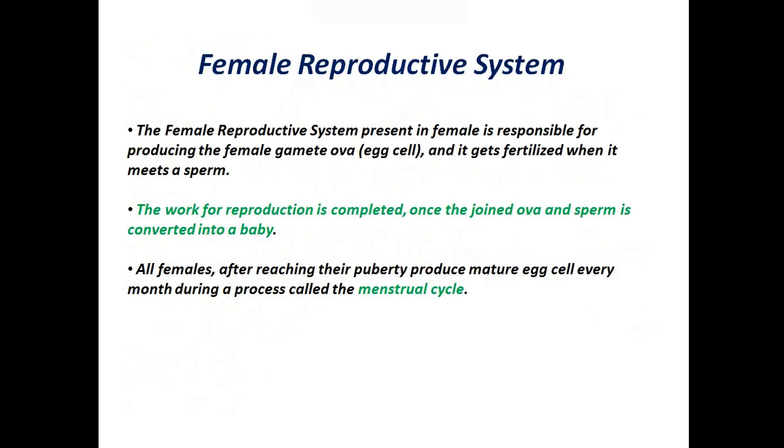Okay, now we will study the female reproductive system. The female reproductive system is responsible for producing the female gamete ova, or the egg cell, and it gets fertilized when it meets a sperm. The work for reproduction is completed once the joined ova and sperm is converted into a baby, or you can say offspring. Finally, all females after reaching puberty produce a mature egg cell every month, during a process called the menstrual cycle. We will study this menstrual cycle in another video.